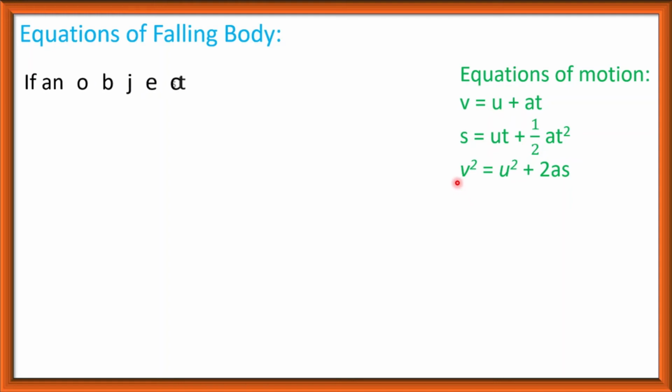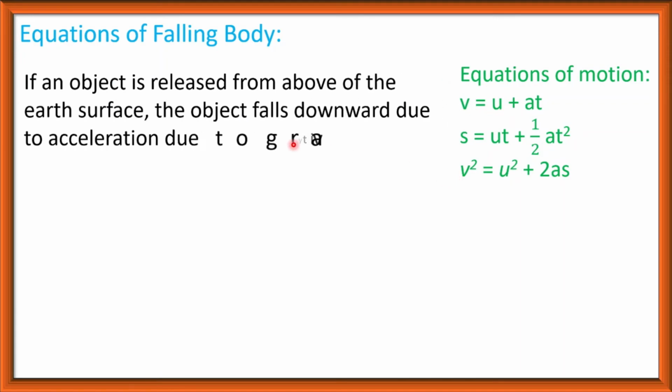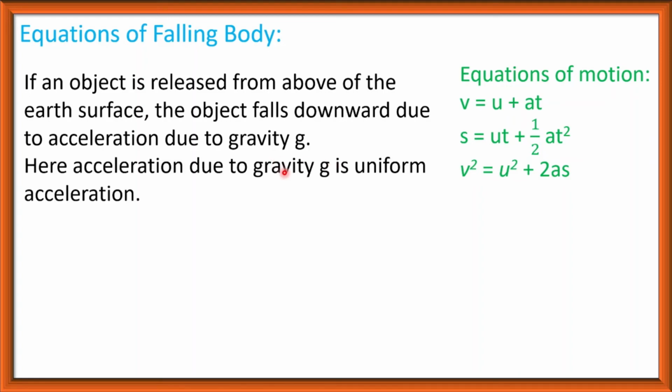And if an object is released from above the earth's surface, the object falls downward due to acceleration due to gravity g. Here acceleration due to gravity g is uniform acceleration. Here the acceleration is caused due to the gravitational force.